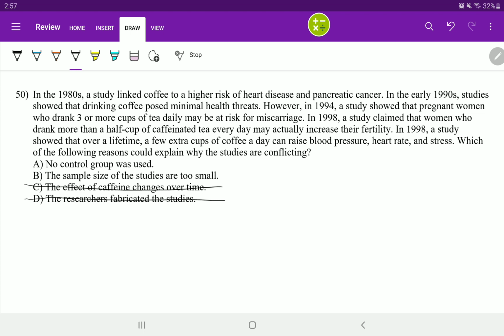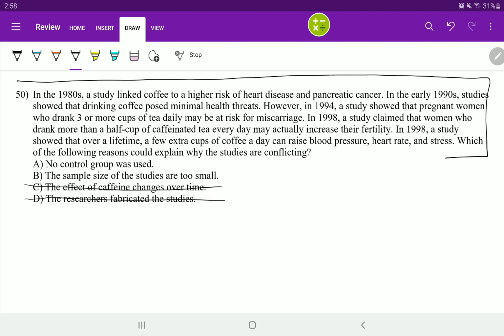No control group was used. Well, how do we know that? I mean, yes, there should be a manipulation, and for them to come to these results, you have to have a control group and an experimental group. Without a control group and experimental group, it is very hard to conclude all of the conflicting results. That's why I am not going to choose A.